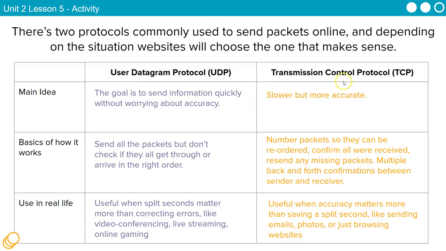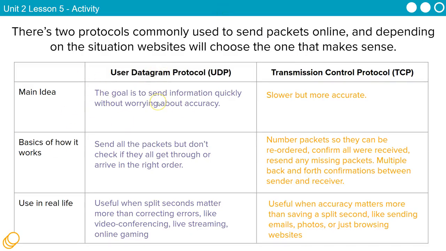This idea that with TCP, because maybe I'm sending a song, tens of thousands of packets that make that song up. If I need to make sure that it gets to the user and that everything is put back in the correct order, I will use TCP. Right? If I'm just streaming this file to a user, and if they lose a little bit along the way, I'm okay with that. It's just going to buffer a little bit. Music might pause on their end and then pick back up. Then I would go with UDP.